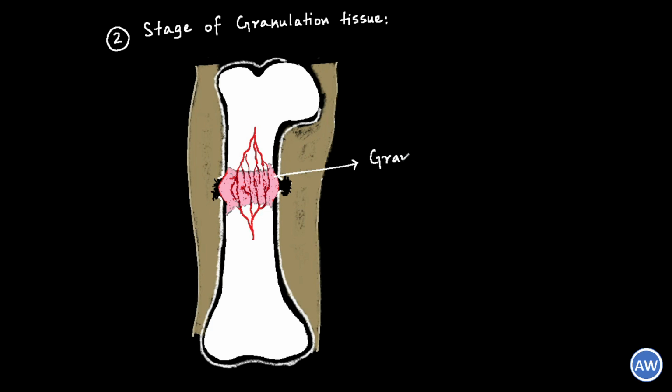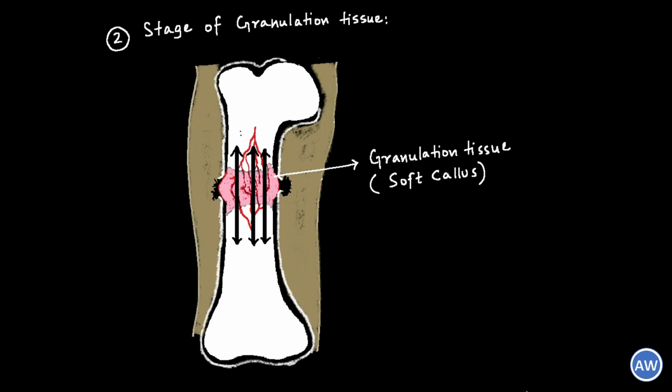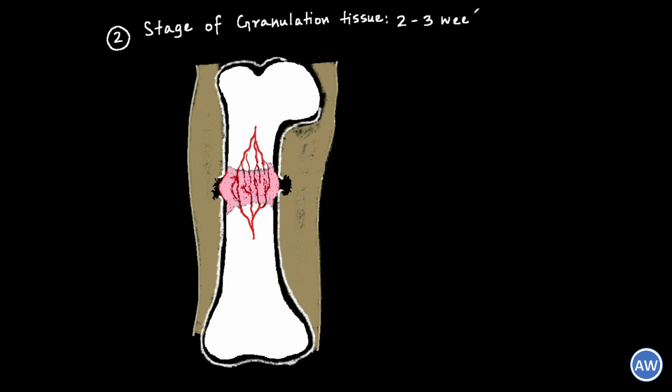This granulation tissue is also called a soft callus, and it forms a fibrocartilaginous framework which provides the fracture site with a soft tissue anchorage, but this soft tissue does not have any structural integrity of its own. This stage lasts for 2 to 3 weeks.